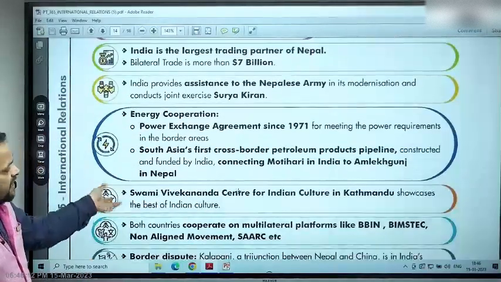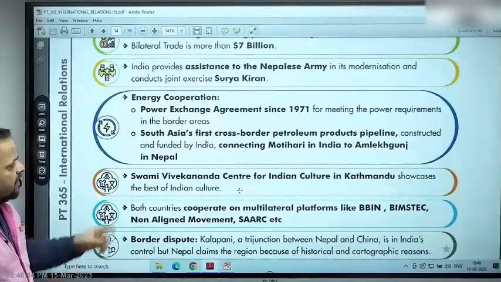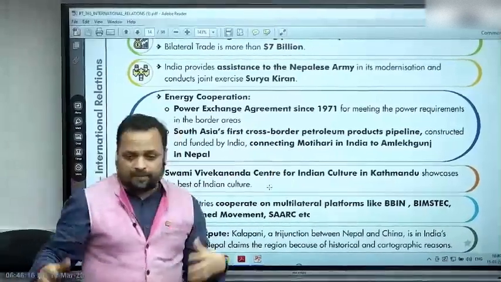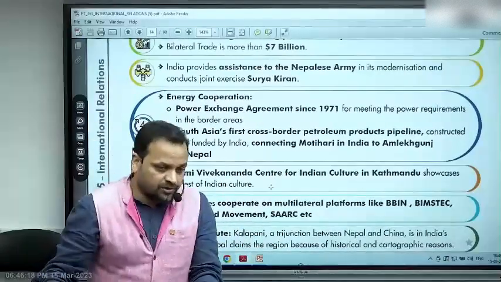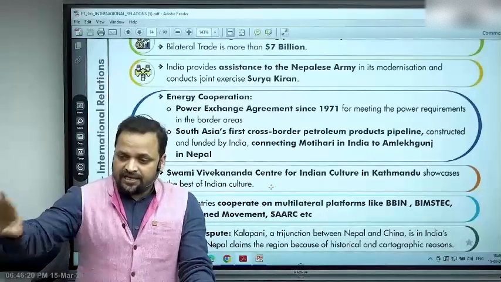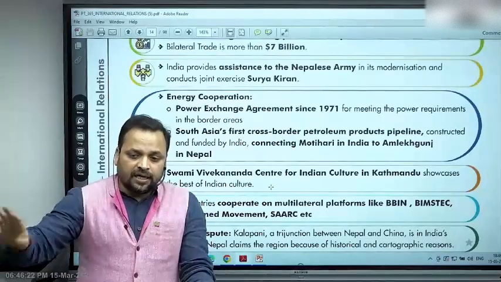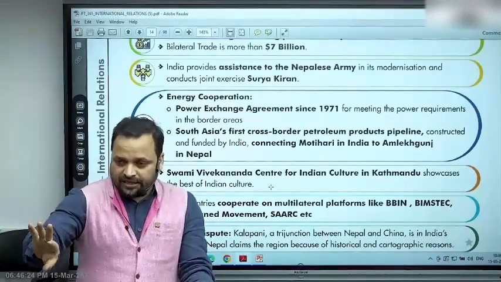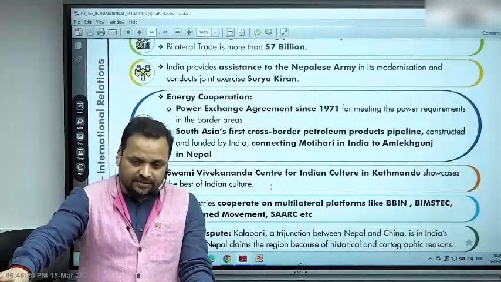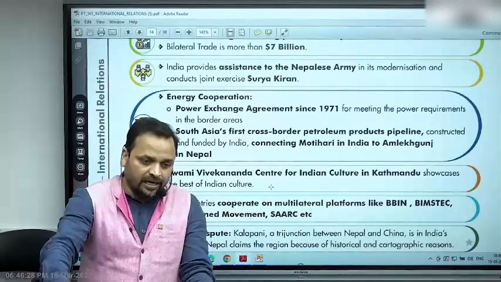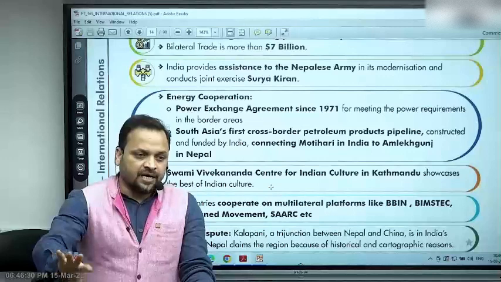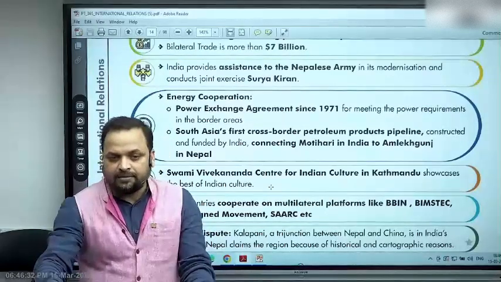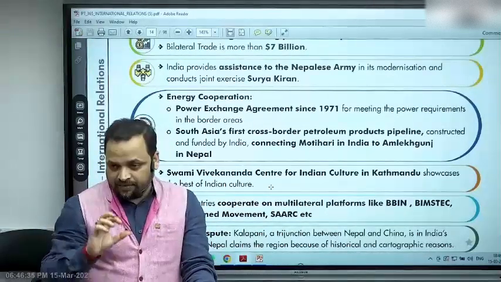Power exchange agreement, power trade agreement, I have told you. First ever petroleum pipeline. This is also an example of connectivity project. 2015, one of the major concerns in Nepal was that the blockade at the border or the worsening of situation at the border because of the political situation in Nepal had caused shortage of energy, because 99% of Nepal's energy import is from India. India has a virtual monopoly.